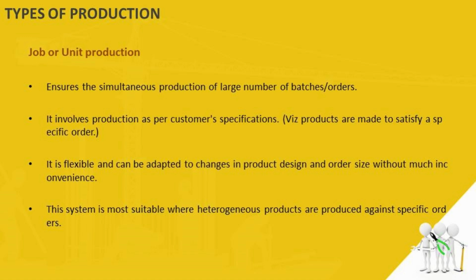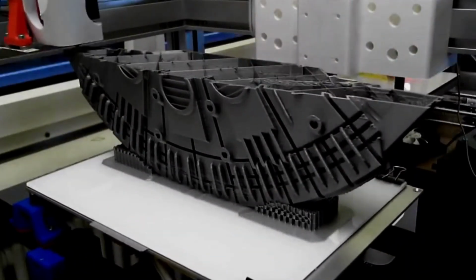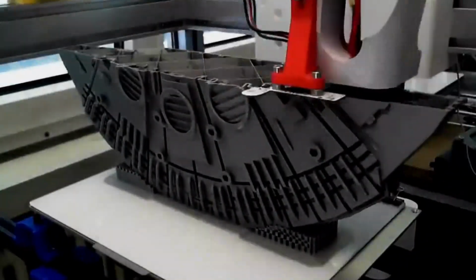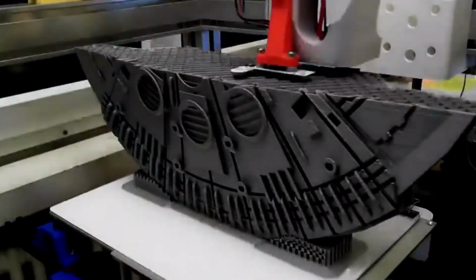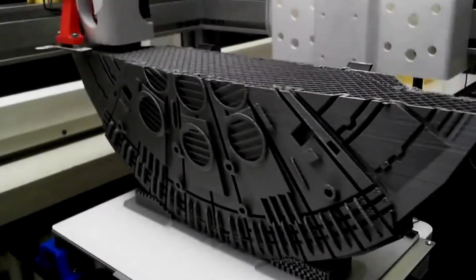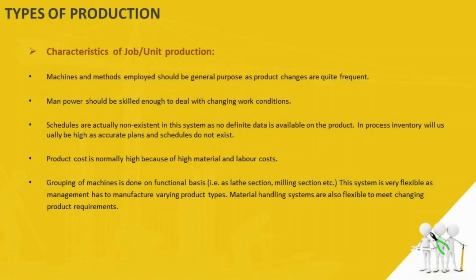This particular production system is most suitable where heterogeneous products are produced. Let's say, for example, the 3D printing industries. The products are produced on the basis of customer's specification. A particular unit is produced as per customer specification. Now let's understand the characteristics of job or unit production.